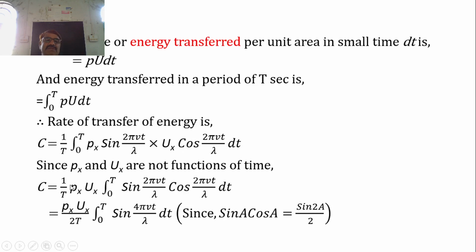So we get 1 by T Px ux integral 0 to T of sine 2 pi Vt by lambda cos 2 pi Vt by lambda dt. This is the next step. As we know, sine a into cos a is equal to sine 2a by 2. So we can write sine 2 pi Vt by lambda into cos 2 pi Vt by lambda as sine 4 pi Vt by lambda divided by 2, and we have Px ux upon 2T, integral 0 to T of sine 4 pi Vt by lambda dt.